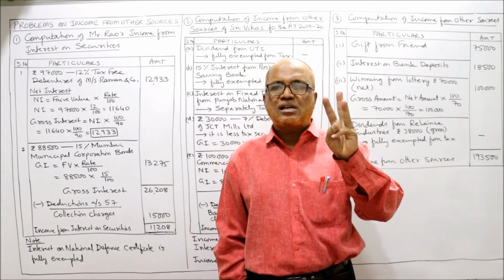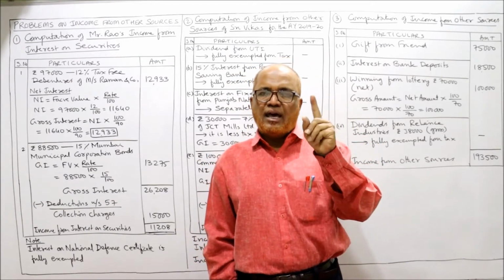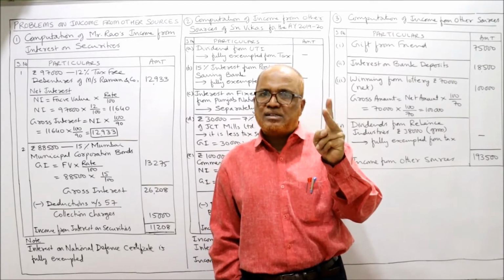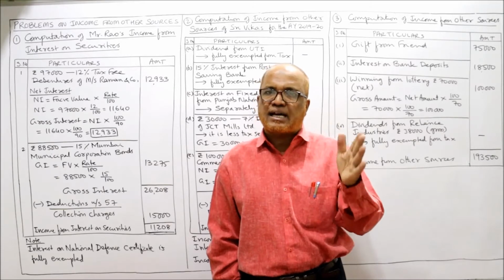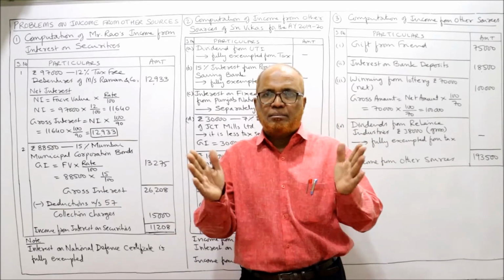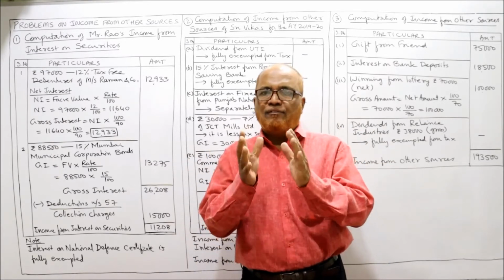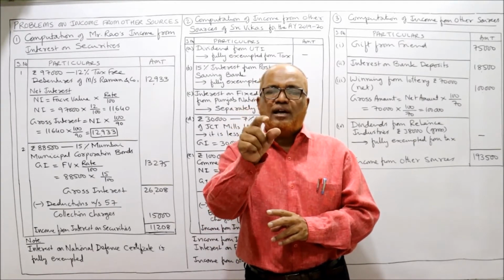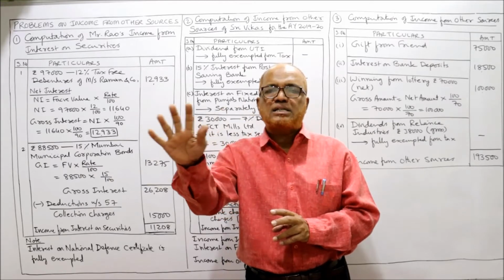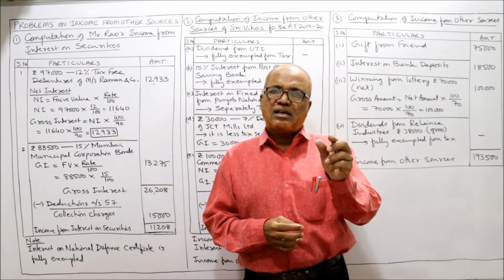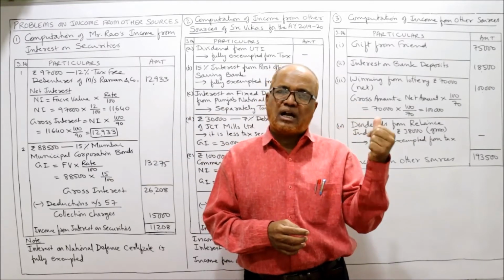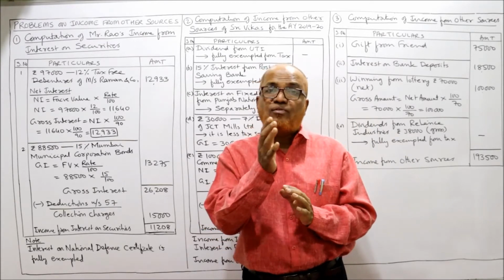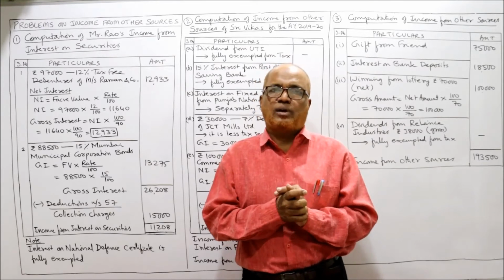Broadly we divide the securities into 3 categories: securities which are fully exempted from tax, second, tax-free securities, and third, less tax securities. In this way we have made 3 classifications. The first, fully exempted securities, are those securities on which the interest income is completely exempted, and these securities will be issued only by the government. That is the first category. Second category, we have tax-free debentures, tax-free securities.